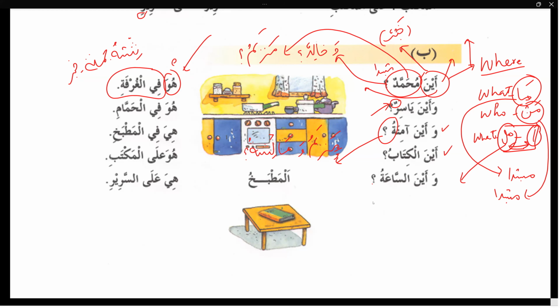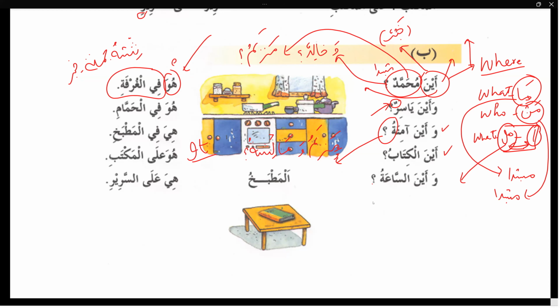Ainal kitabu. Where is the book? Huwa alal maktabi. It is on the table. Excellent. You said very correctly. Do you remember I was telling you again and again that for ghairu aqil, the pronoun will also come?